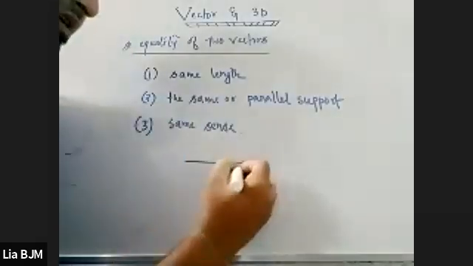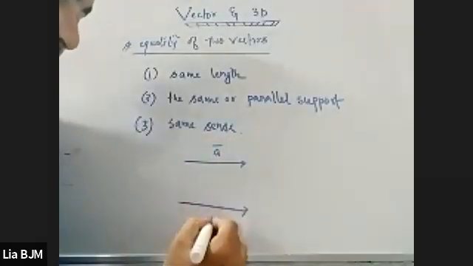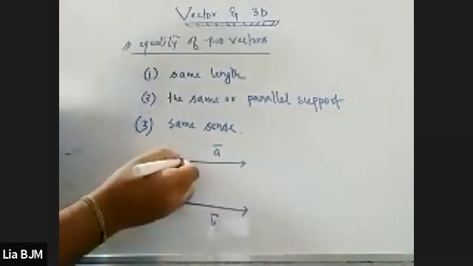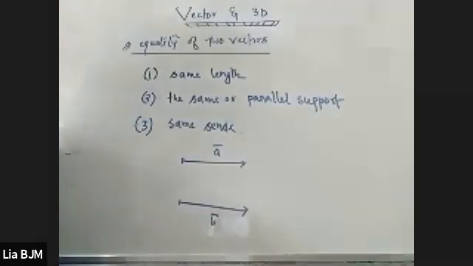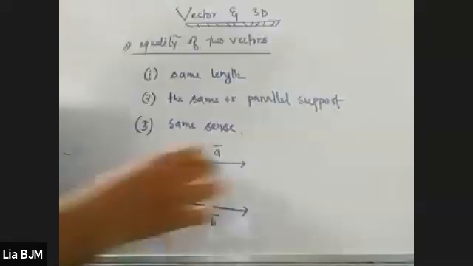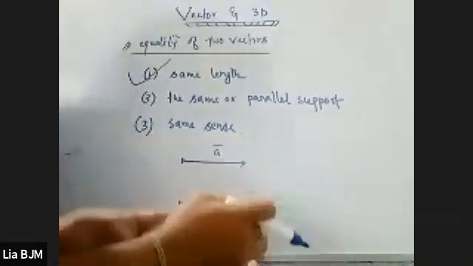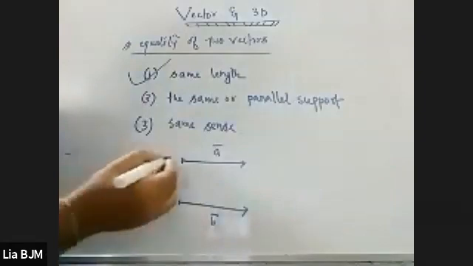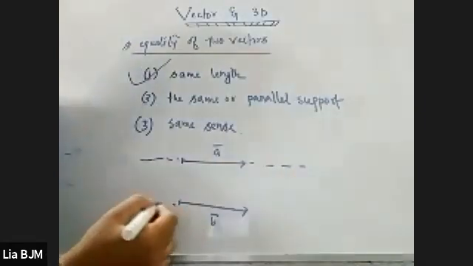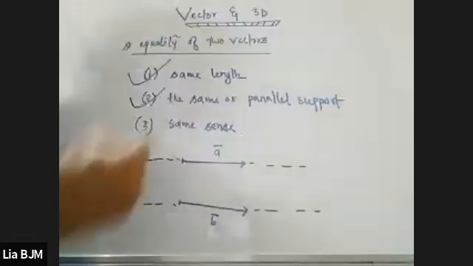See, if I consider this vector A and this vector B, what are the most important things needed to say these two vectors are equal? First of all, the length should be the same. That means this measurement and this measurement should be the same. The next one is the same or parallel support. Here you can see that these supports are parallel, even though they are not the same.